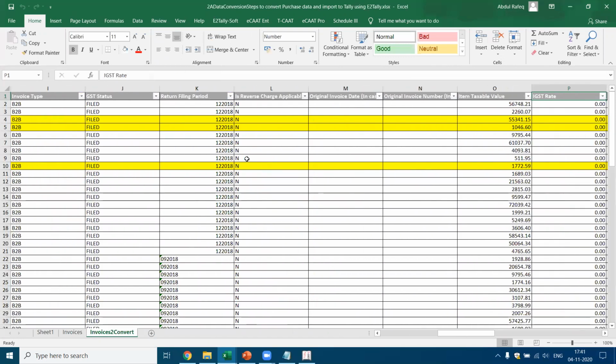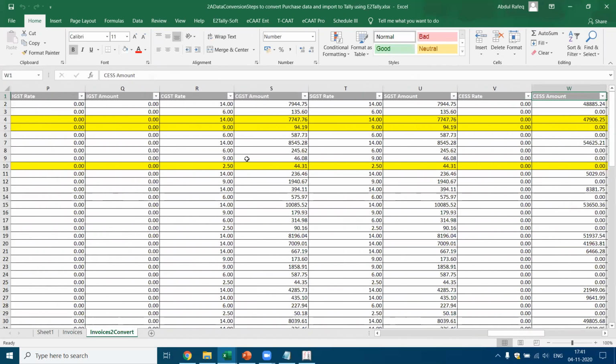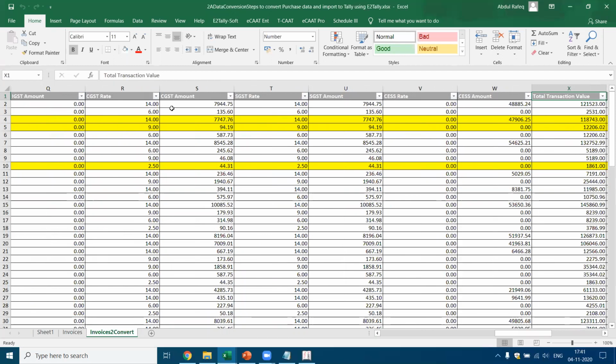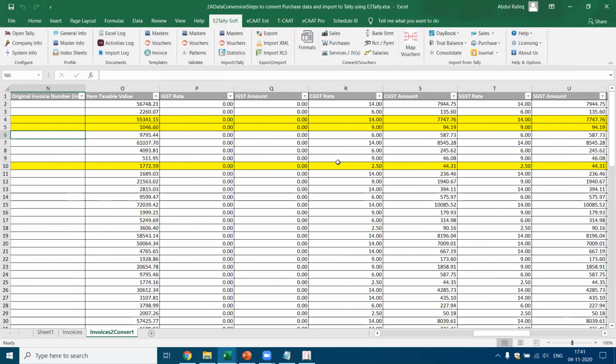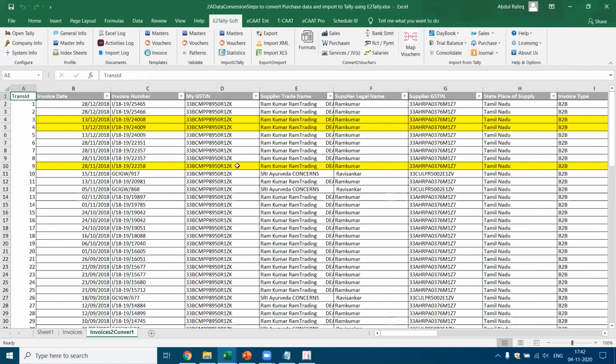Now we've got multiple rates here. If you look at the SGST rate, CGST rate, you've got multiple transactions. IGST rate is available. So I need to convert all this as one transaction, through one particular entry. Let me come back to eTallysoft. So are these transactions pertaining to sales, or purchases? These are pertaining to purchases. Let's come to purchases. The same thing could be for sales also.